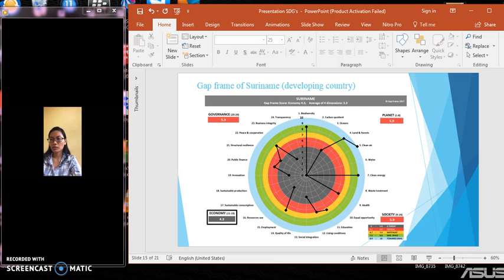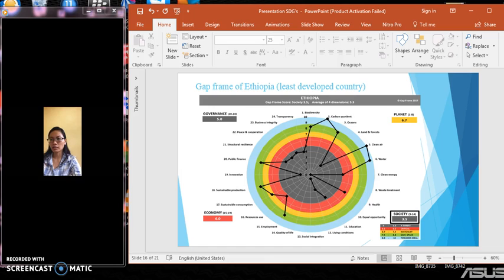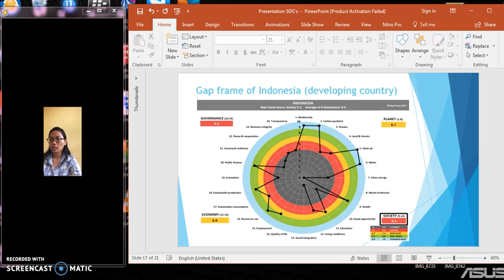We also compare with other countries, such as Ethiopia, which is the least developed country. We can see that society on the GAP frame has the lowest score, 3.5, so we need to work on the society of Ethiopia. We also compare another country, Indonesia. Indonesia's society has the lowest score with 5.1.